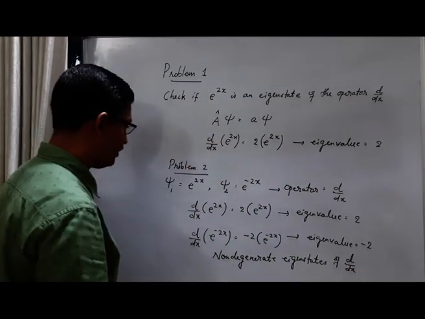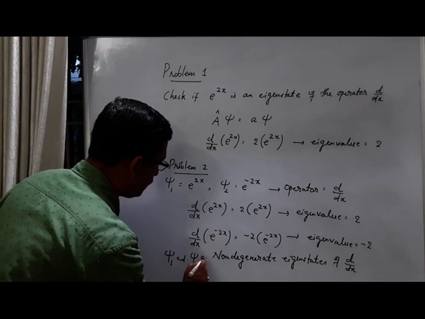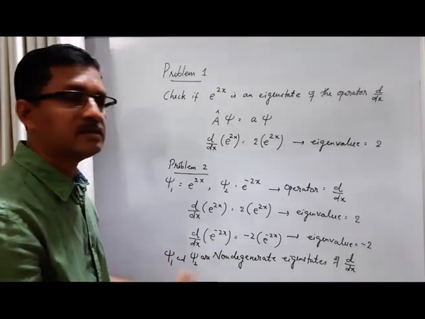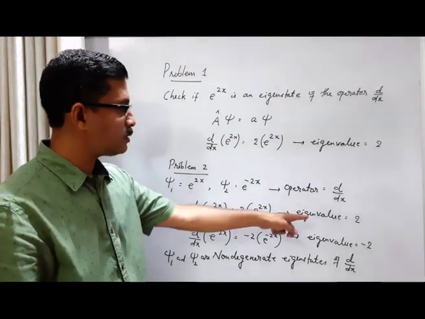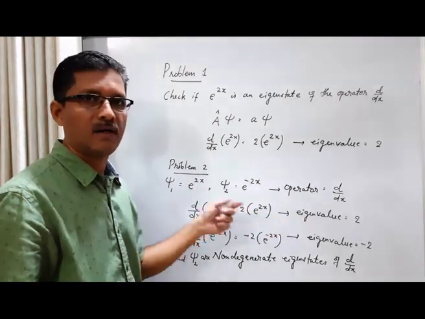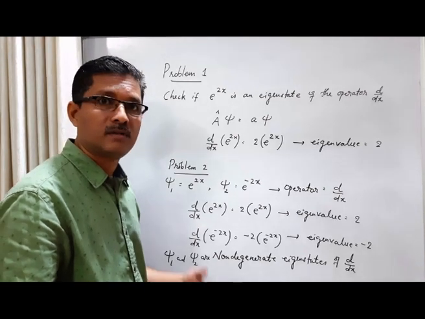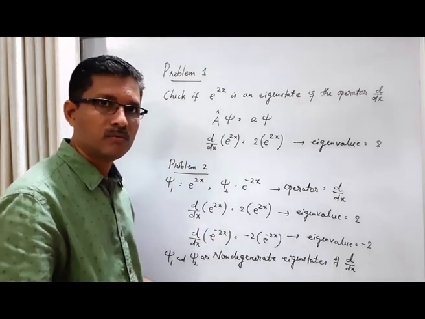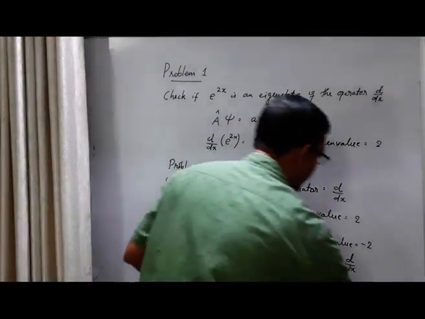So psi1 and psi2 are non-degenerate eigenstates of this operator. Why are they called non-degenerate? Because corresponding to one eigenvalue there is only one eigenstate. So are there situations where this is not so? There are. Let us see one example of such a situation.